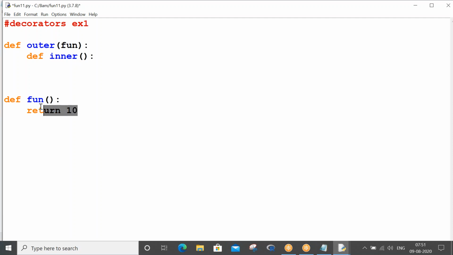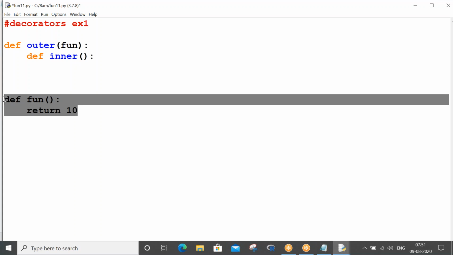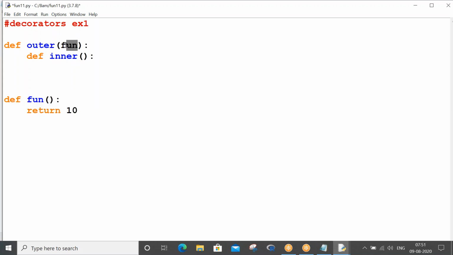So now, yes, you are live. You have taken birth, you are live. Now your weight is 10, let's say. Now you go into the beauty parlor, right? So that it will have an effect. This 10 will get modified to something else. So what is that something else? We'll try to define it. Def inner.